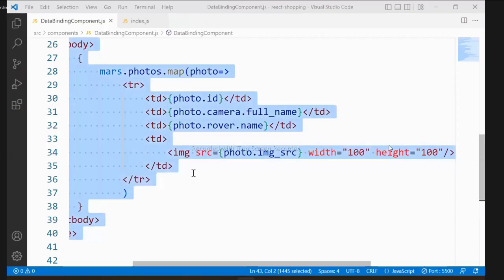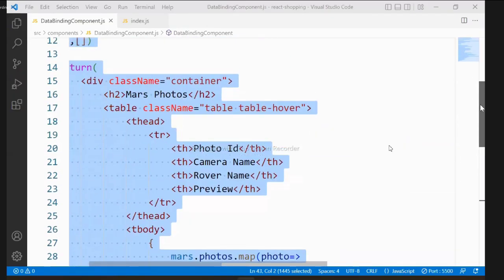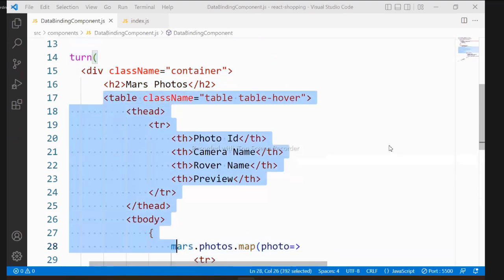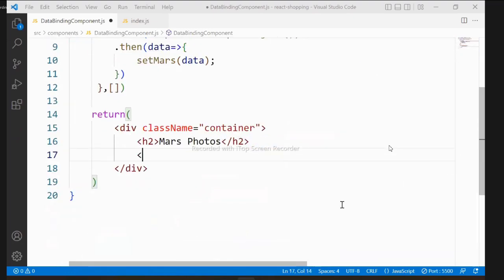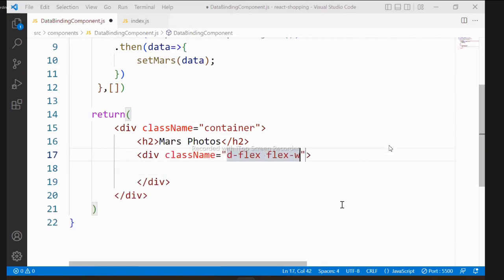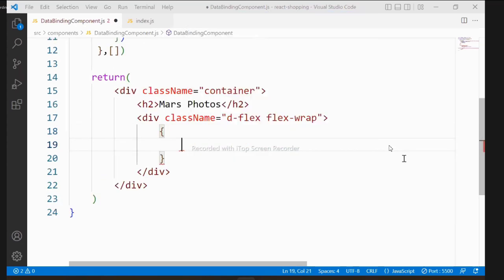So presentation is your wish. You see, I don't want a table. Then do one thing here. I'm not using a table, okay? I remove this table. Now what I will do here is I will create a container. I will use the class name d-flex, flex-wrap, and yeah, that's enough initially. In this I will put a binding expression. Here I will design it as Mars.